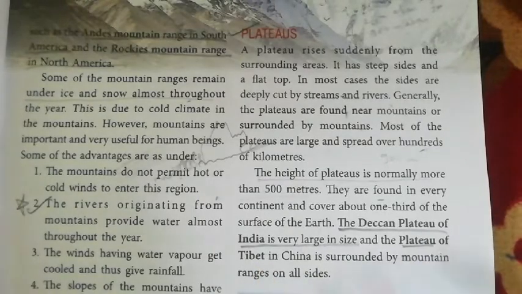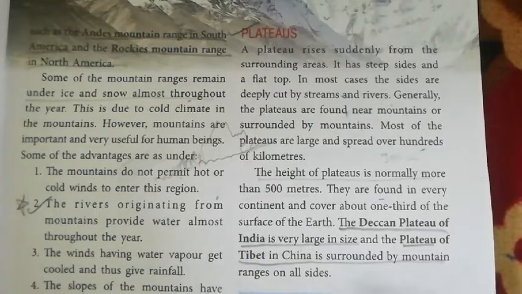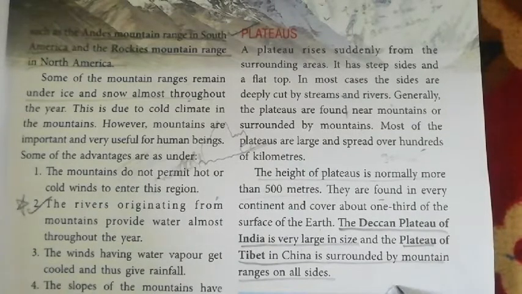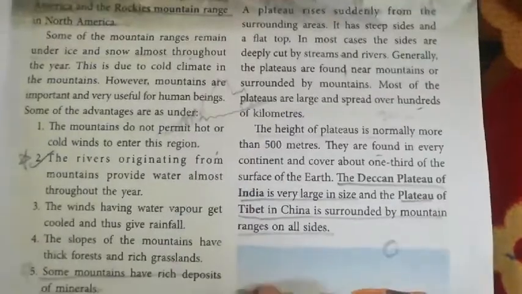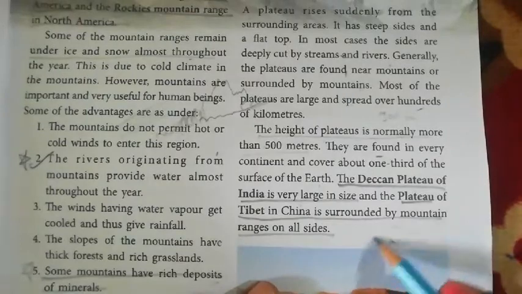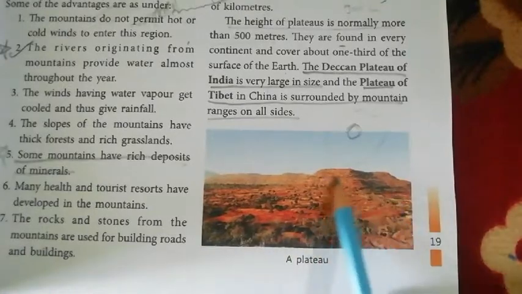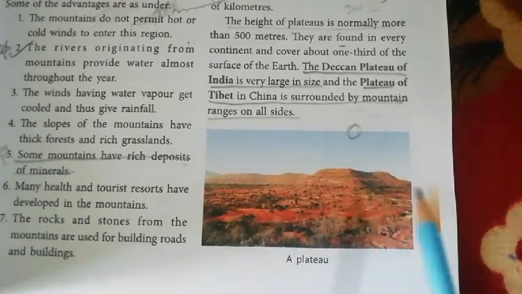And the plateau of Tibet in China is surrounded by mountain ranges on the sides. Means if here it is the Tibet plateau, then it is surrounded by the mountain range from all the sides. So look at this, this is the plateau. This is the highest region.